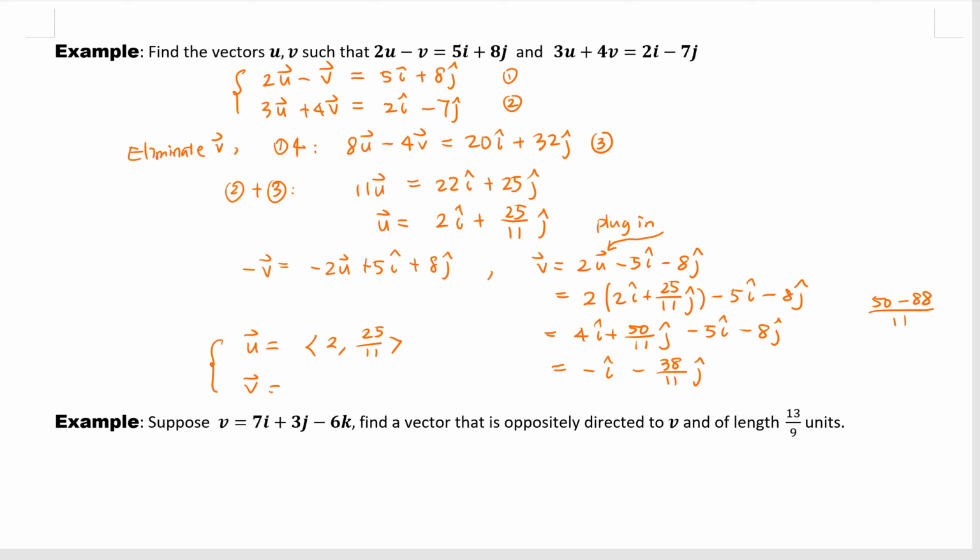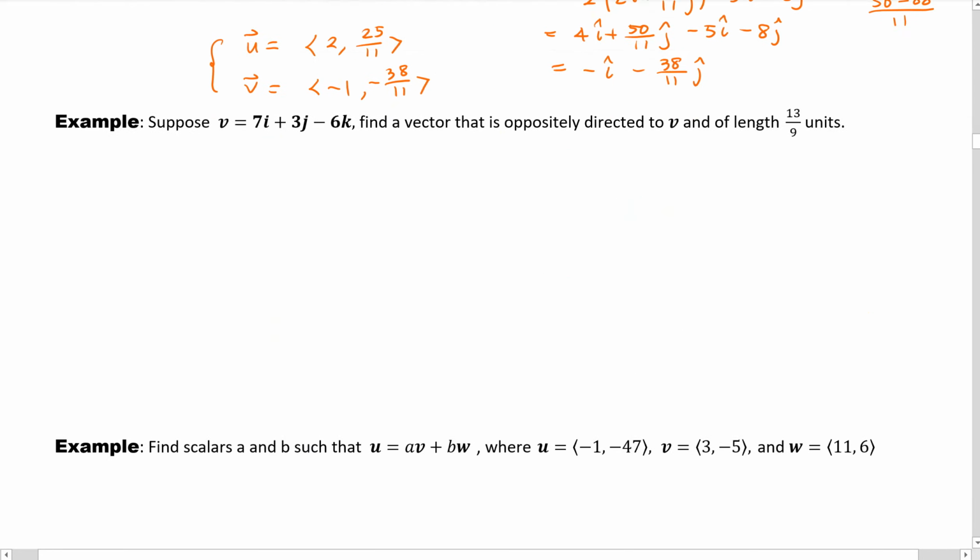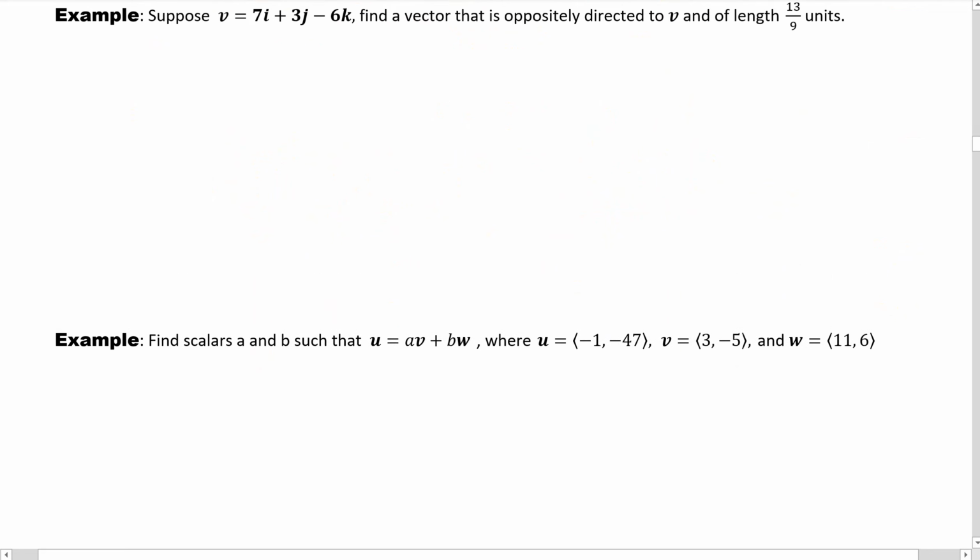I love the component form, then I don't need to write the i and j. And v is negative 1, negative 38 over 11. So far so good, everybody? Of course, you can put the i and j here as well. You can use either way to express it. Alright, so you have the same answer. Let's continue.